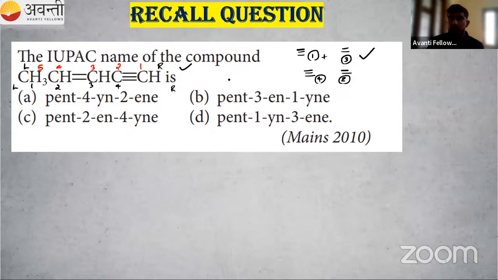So right to left, I'm naming that. So I can say pent. Then right to left, our triple bond will get position number one. Then double bond 3. So first we have to write the double bond. So I can write we have pent. Then you have to write the double bond. So double bond in the third position. So I can say 3-en. If double bond and triple bond are coming, so we are removing this E from ene. Okay, next is our double bond.